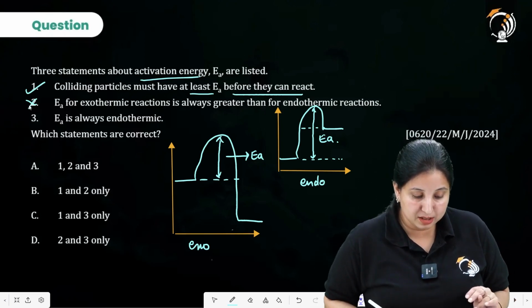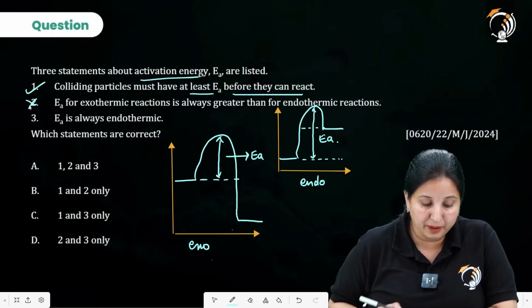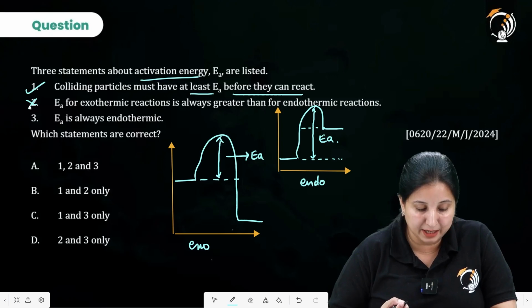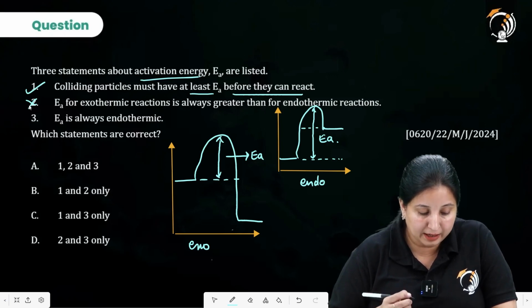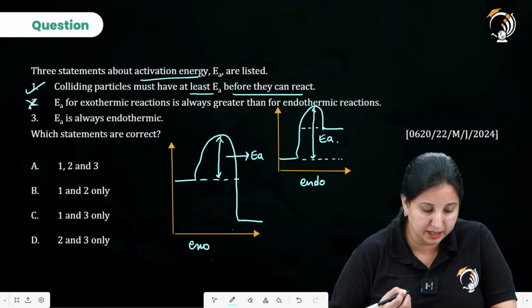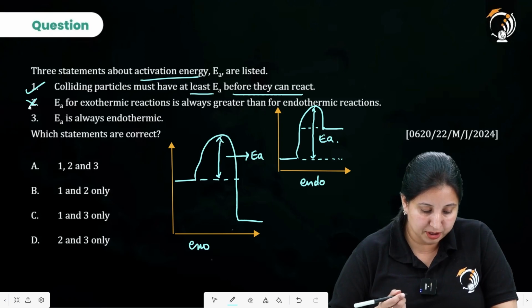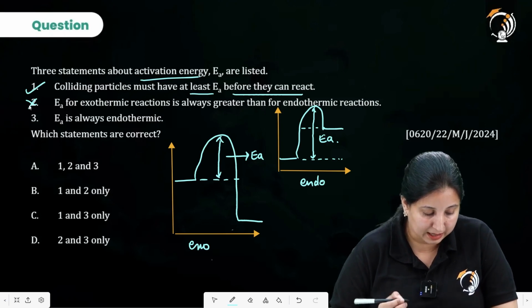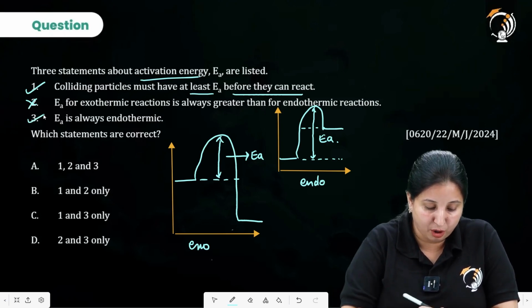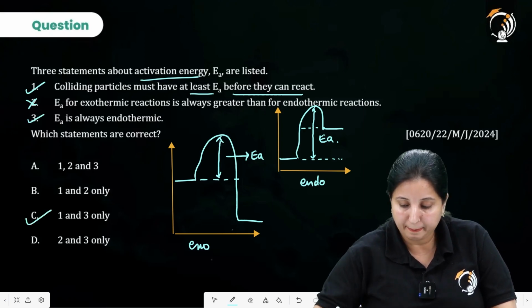Activation energy is always endothermic in nature. Now look, when it is saying that it is always endothermic in nature and asking which statement or which statements are correct, in this particular case the correct statements are going to be option 1 and 3. So option 1 and 3. So option C is going to be my answer.